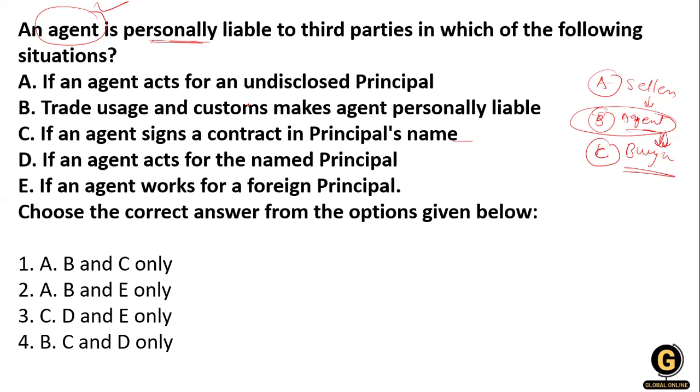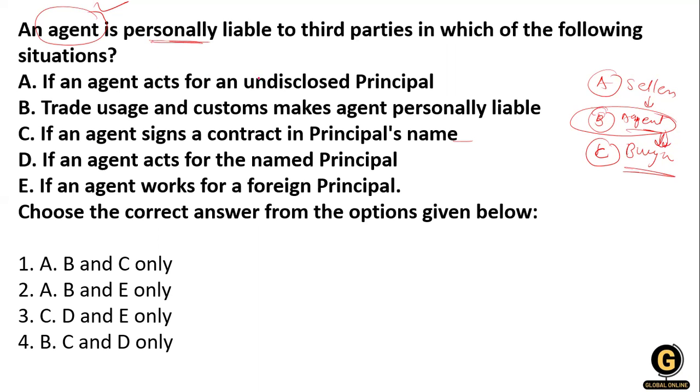Here, when an agent makes a contract on behalf of the seller, the principal is disclosed and he acts within his actual authority, he is not liable to the third party on the contract, nor can he be sued by the third party.